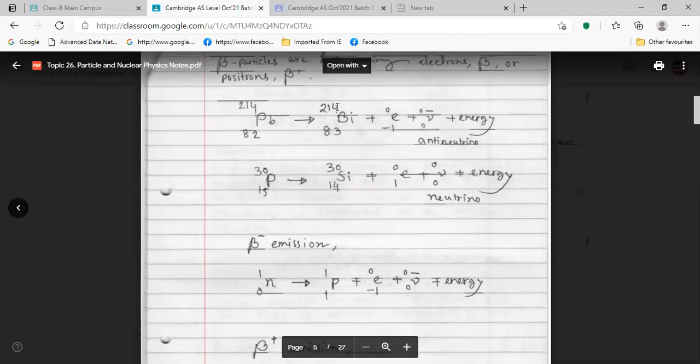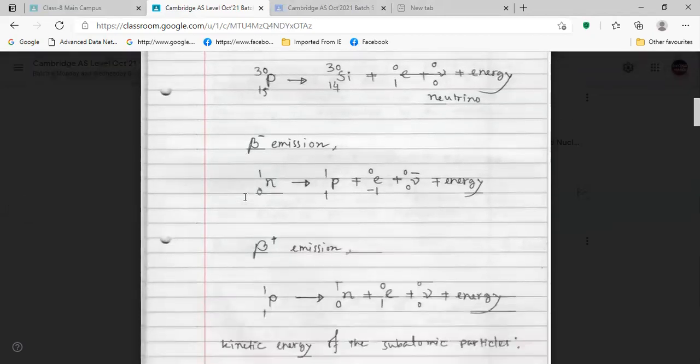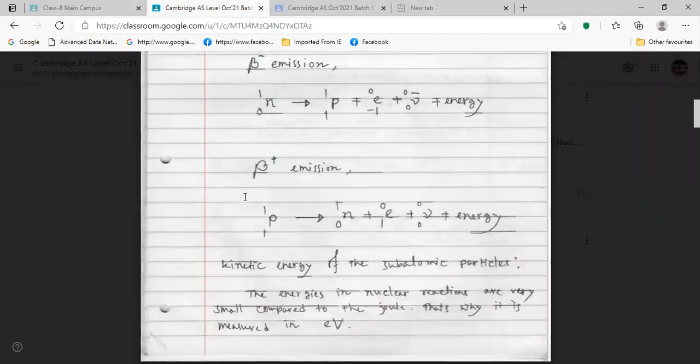Next time when I ask you why in beta minus emission the mass number is the same, you should explain. Why the atomic number increased, you should explain, with the help of the equation. That means you will make the equation.